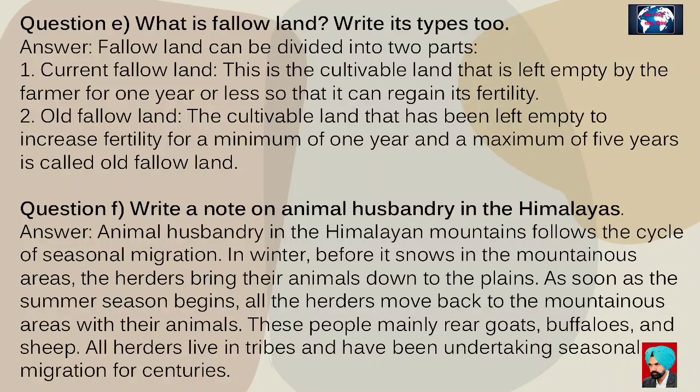Question F. Write a note on livestock rearing in the Himalayas. Answer. Livestock rearing in the Himalayan mountains takes place according to the cycle of seasonal migration, transhumance. In winter, before the snow falls in the hilly areas, pastoralists come down to the plains with their animals. As the summer season starts, all pastoralists return to the hilly areas along with their animals. These people mainly rear goats, buffaloes, and sheep. All pastoralists live in tribes and have been practicing seasonal migration for centuries.